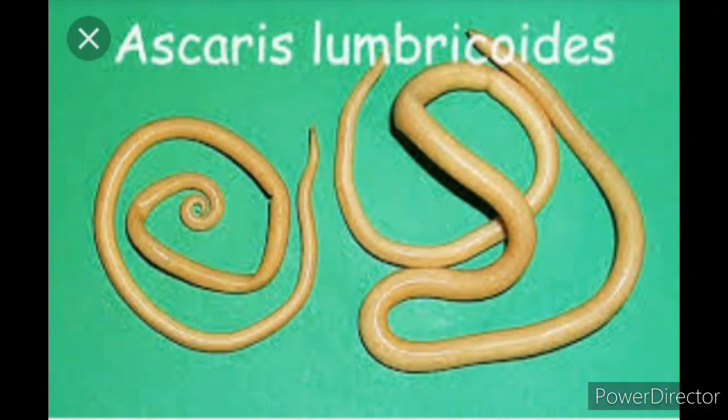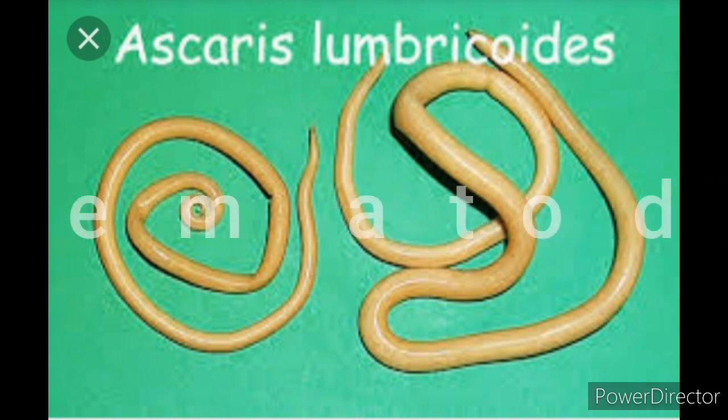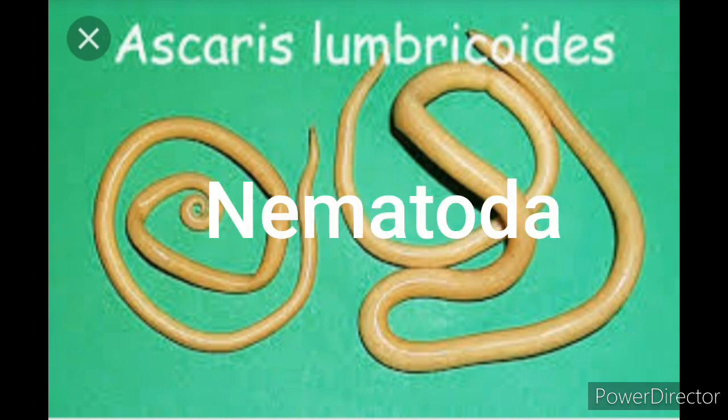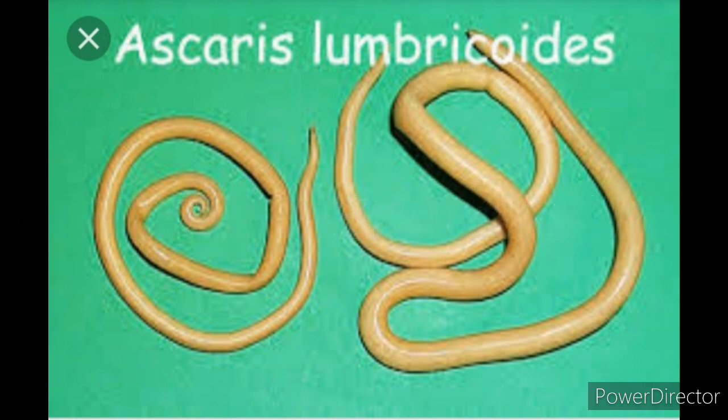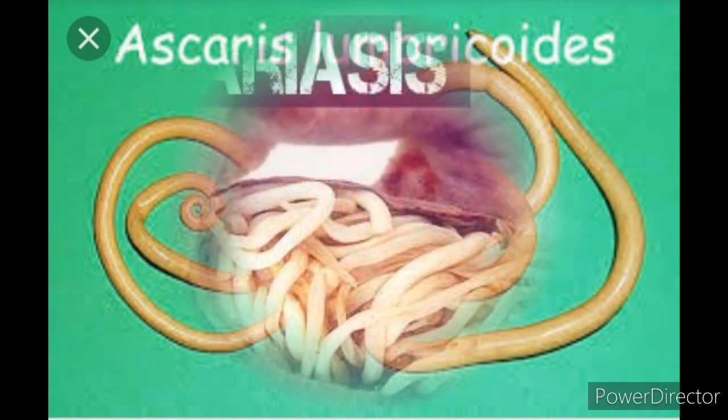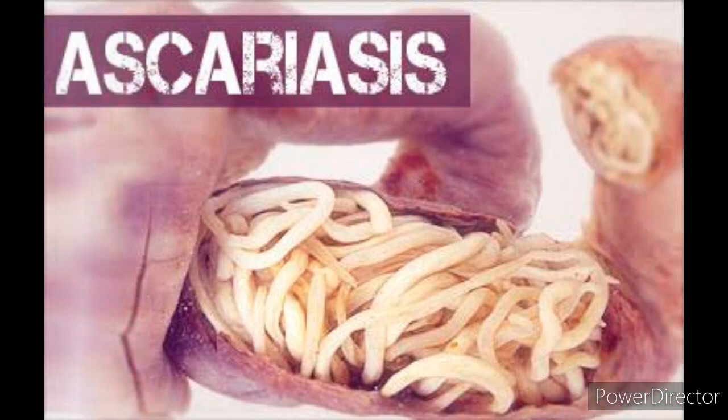Fourth group of invertebrates is nematoda or the roundworms. The body is rounded and unsegmented. They mostly live as parasites, that is, in the bodies of animals including human beings.